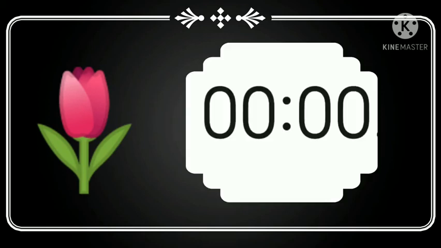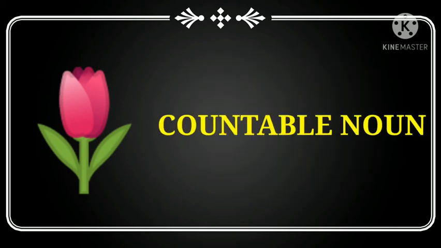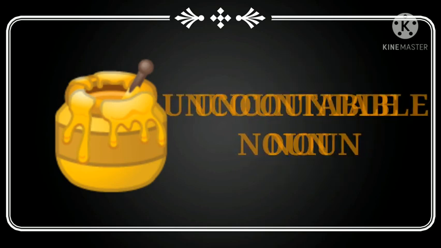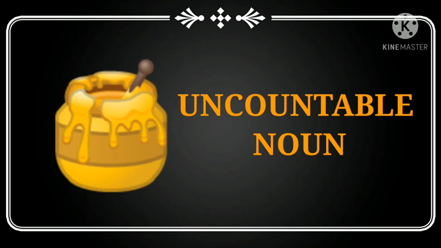Here is your first picture. Now I'm going to give you time. Let's think your answer. Yes, now it's time to show you answer. It's countable noun. We can count flowers, so that's why it is countable noun. Now next, what is it? It is honey. Okay. Now your time starts. Think properly which type of noun it is. Yes, it is uncountable noun because you cannot count honey.